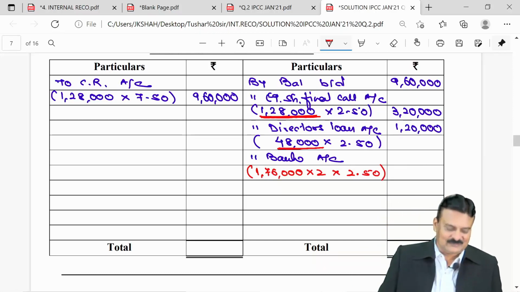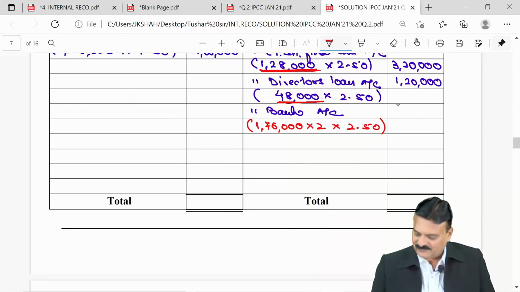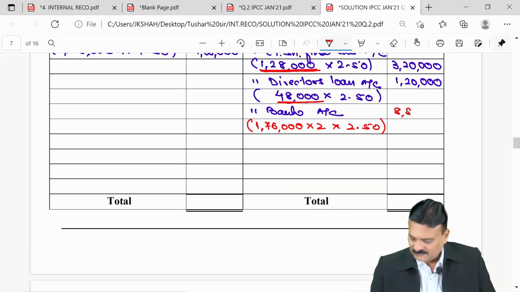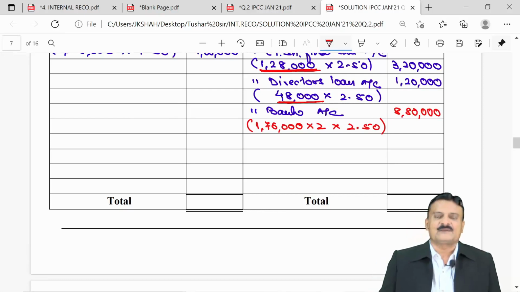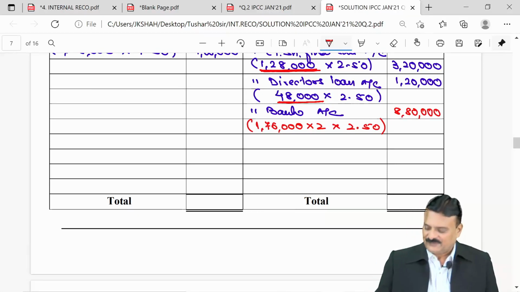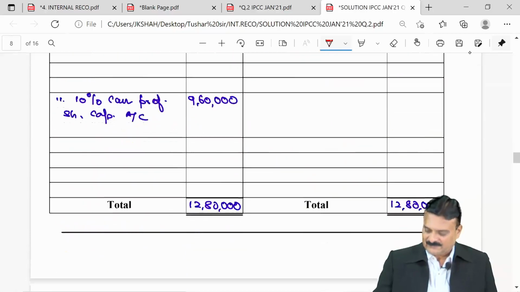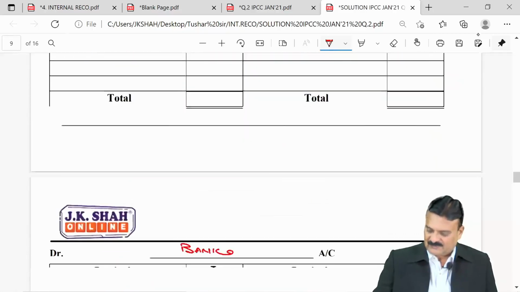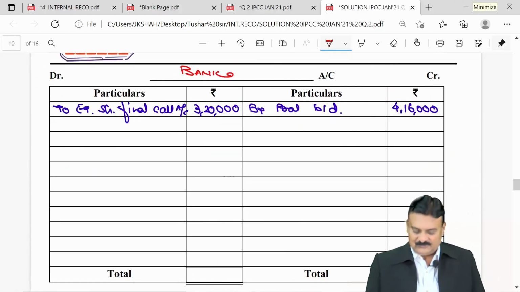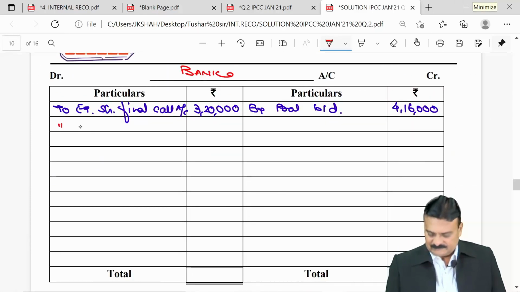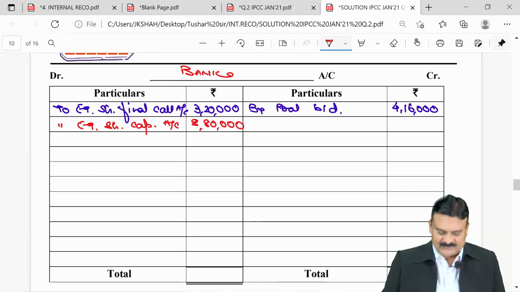So 1,76,000 into 2 into 2.50. So amount received will be 8,80,000. Second effect, by bank. So it will go to bank account debit side to equity share capital account 8,80,000.